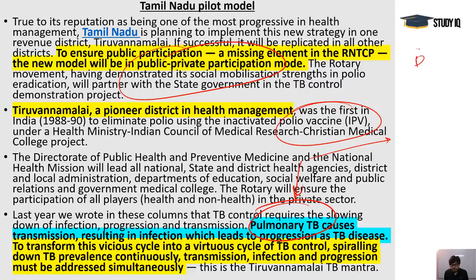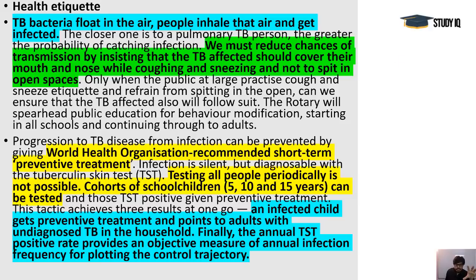And diagnosis is the big issue. You see, TST, tuberculin skin test is there, because the infection is silent. Maybe the people are not diseased. So this testing can be done on school children. If they are diagnosed with this particular bacteria, then there are possibilities that there are adult cases in their families also, of TB. So they all will be registered and the treatment can be started. And this is how we can take steps to prevention here. So innovative ways we need to find here.